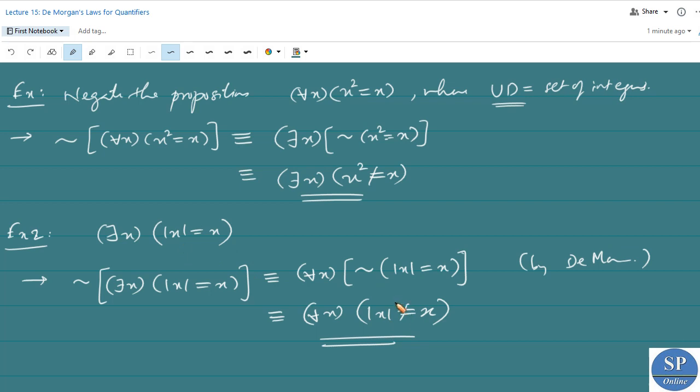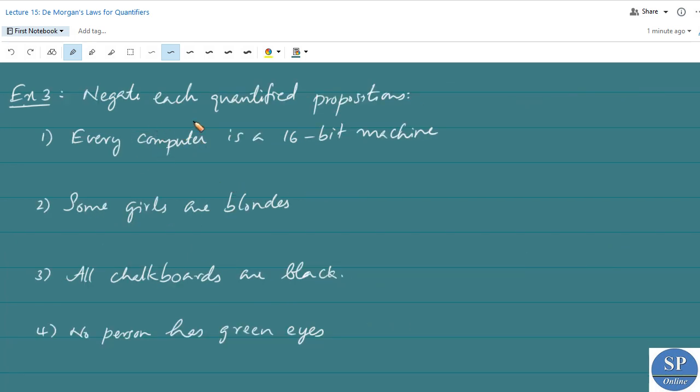Okay, next question: negate each quantified proposition. So we have four propositions, and we have to negate them. First one is, every computer is a 16-bit machine. So what will be the negation of this proposition? The negation of this proposition will be, some computers are not 16-bit machines.